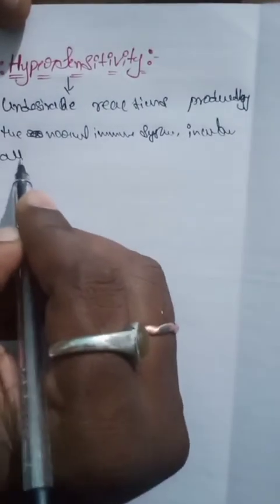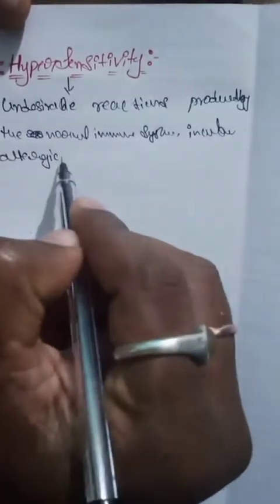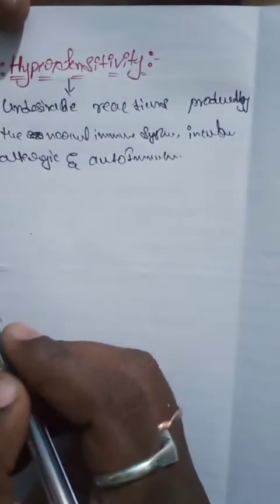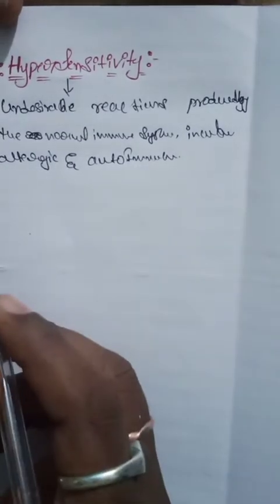So what do undesirable reactions mean? They include allergic reactions and autoimmunity. These two are involved in hypersensitivity reactions.